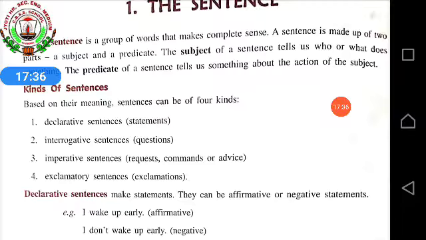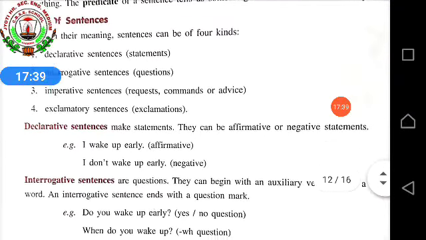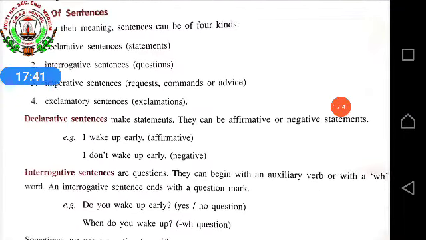Now according to the book, we will see what definition has been given over here in the book. I already told you the simplest definitions, and I have taken the simplest way to explain the sentence by taking simple pictures and giving you simple examples. Now according to the book also we have to go through, because from the book only it will come in the exam. After this explanation, if I give you questions from my side rather than the book, then also you people should be able to do the work.